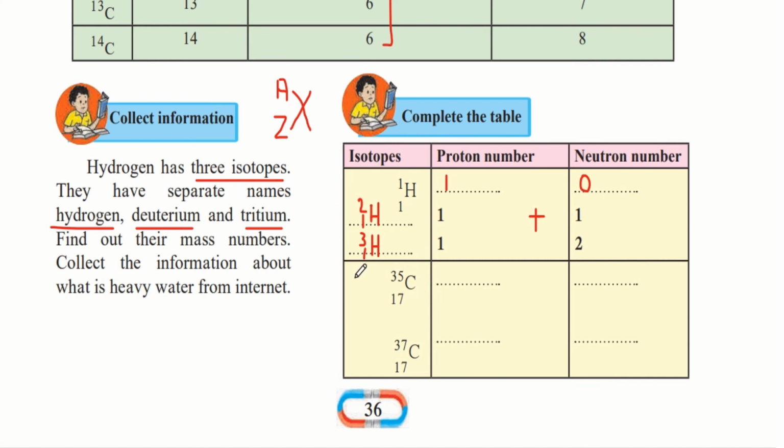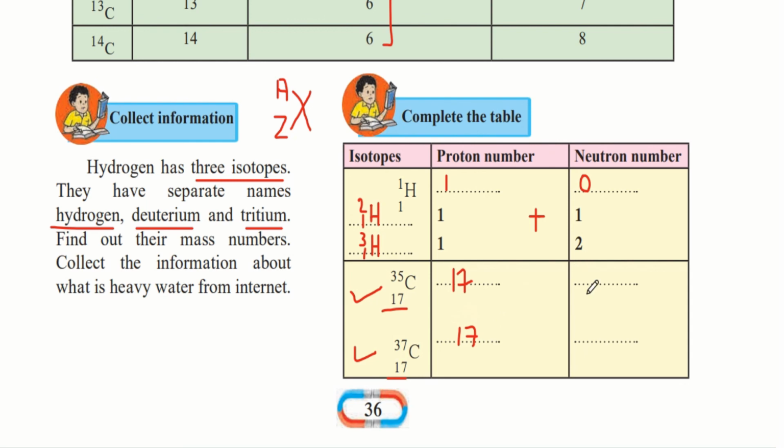hydrogen. Similarly, they have given us the other isotopes of chlorine. So we have to find out the proton number and the neutron number. So proton number is very easy to find out because we just have to copy the atomic number, and that is 17. And since they are isotopes, the atomic number for both of them would be the same.